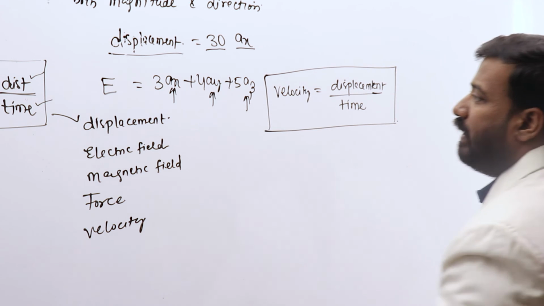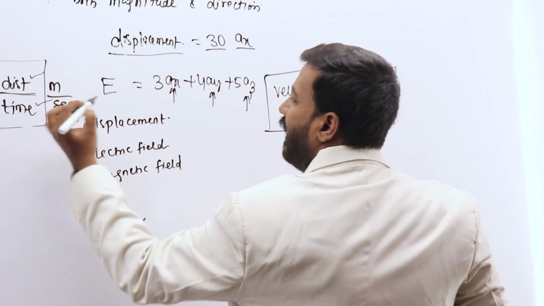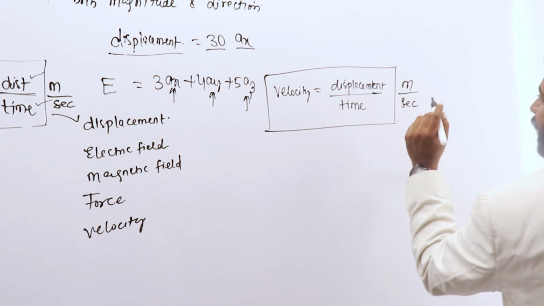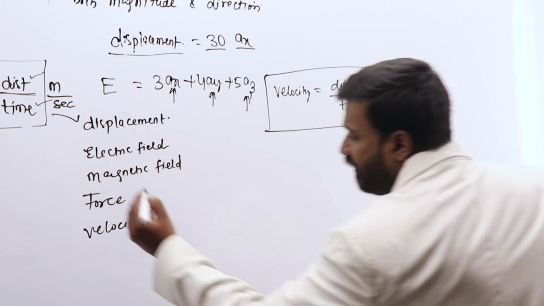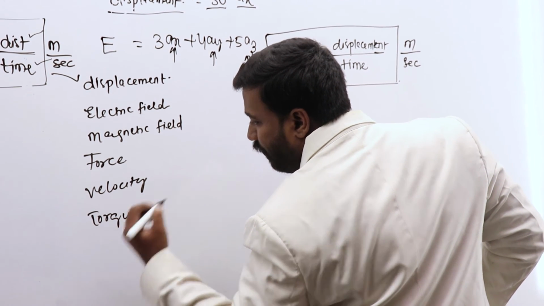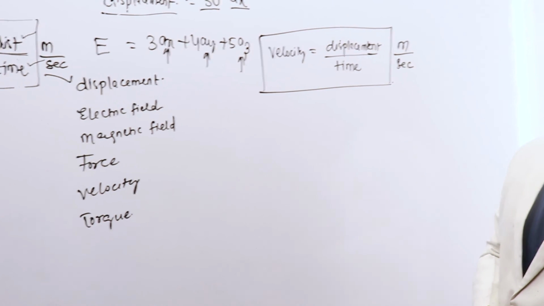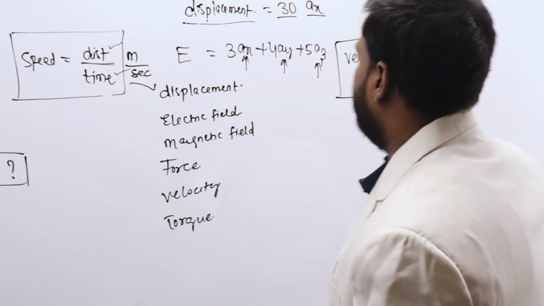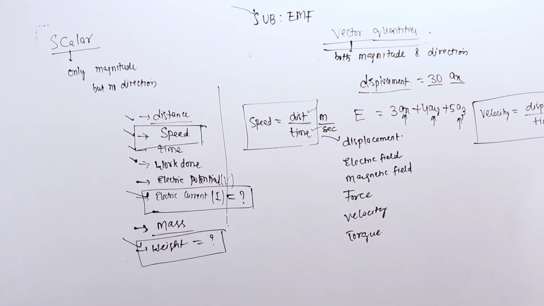And the point to be noted is both velocity and speed have the same unit, meter per second. But one is a scalar quantity, the other is a vector quantity. Similarly, we electrical people are more familiar with this term called torque, which is a rotational force, which is also a vector quantity. These are the basic examples for scalars and vectors. We try to move ahead to the next topic, which is the unit vector.